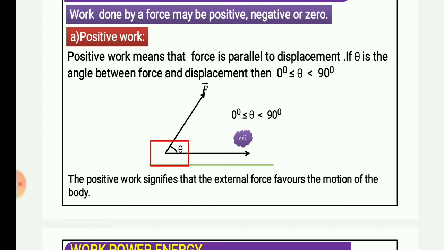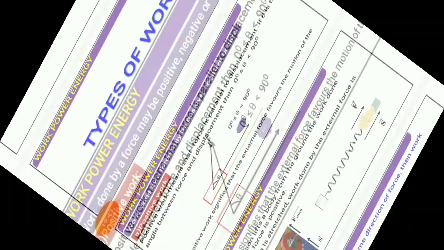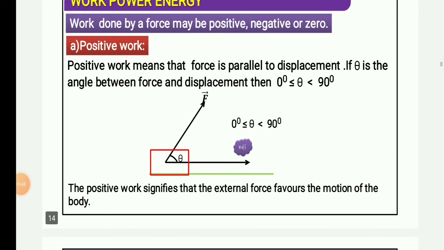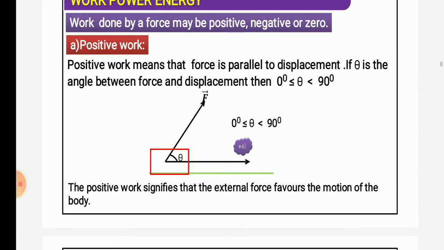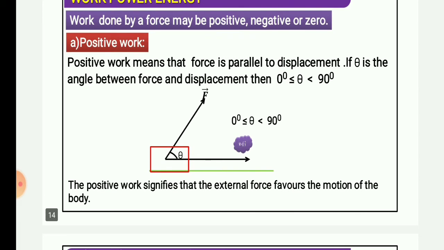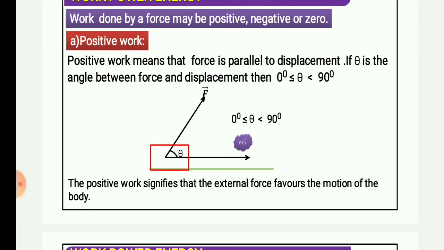If you apply a force of 10 newton, and the displacement of 3 meter occurs in the same direction as the applied force, then force into displacement is the positive work.